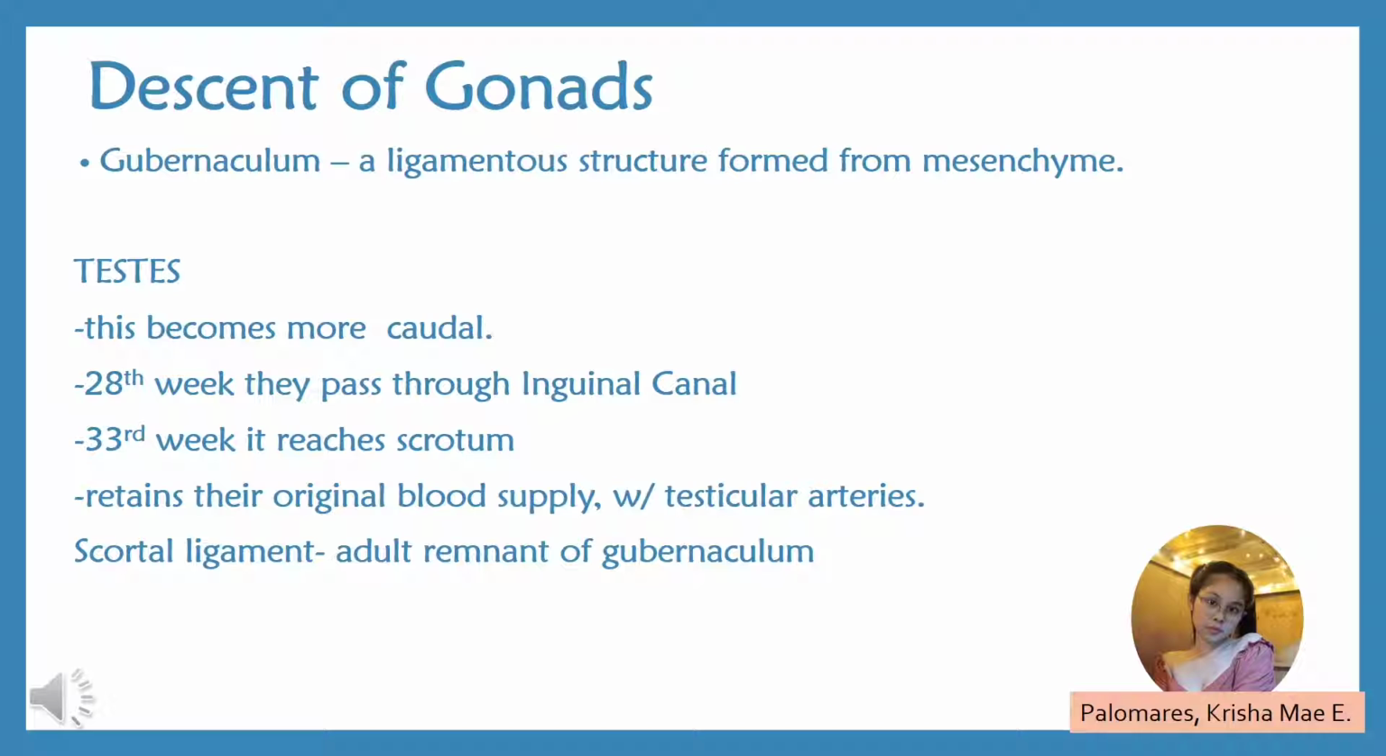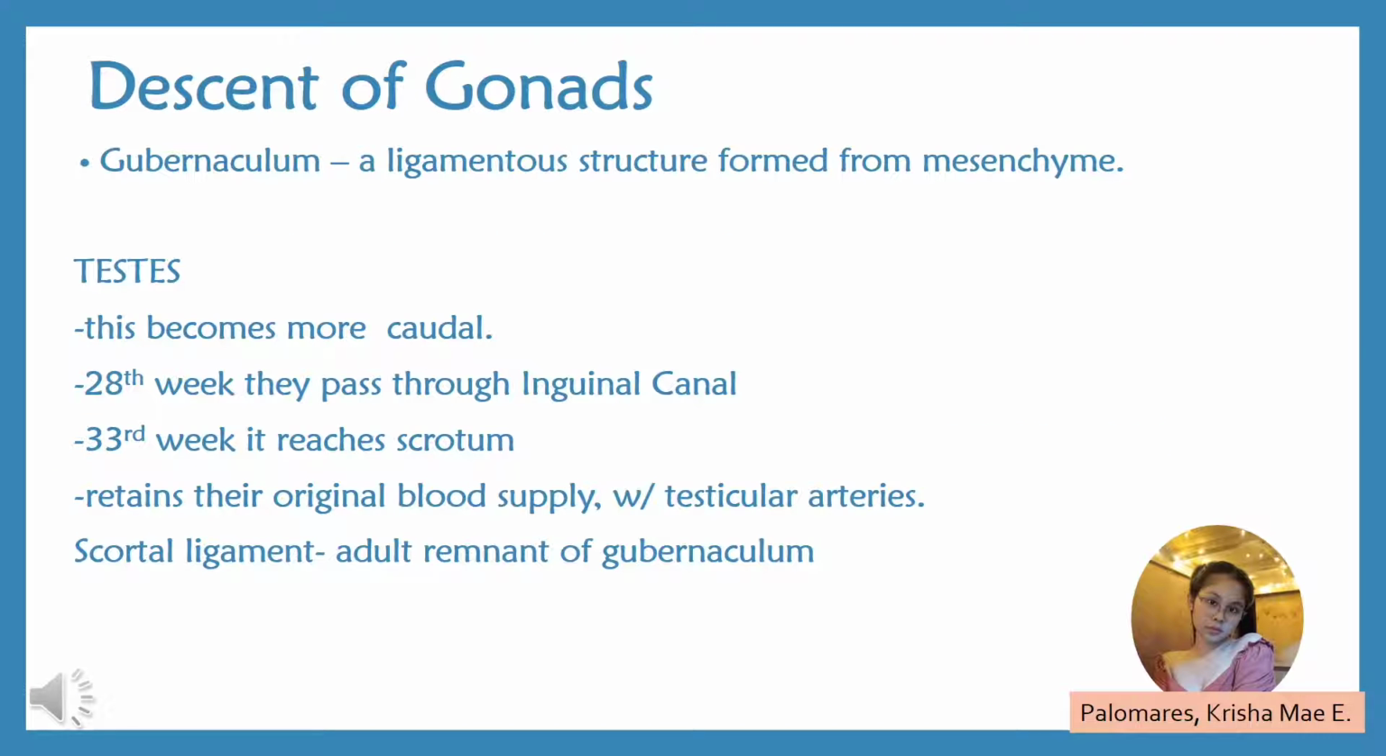Descent of the gonads. While the gonads arise in the upper lumbar region, they are each tethered in the scrotum or labia by the gubernaculum, a ligamentous structure formed from mesenchyme. As the body of the fetus grows, the testes become more caudal. They pass through the inguinal canal around the 28th week and reach the scrotum by the 33rd week. During their descent, the testes retain the original blood supply, with the testicular arteries branching from the lumbar aorta. The scrotal ligament is the adult remnant of the gubernaculum.